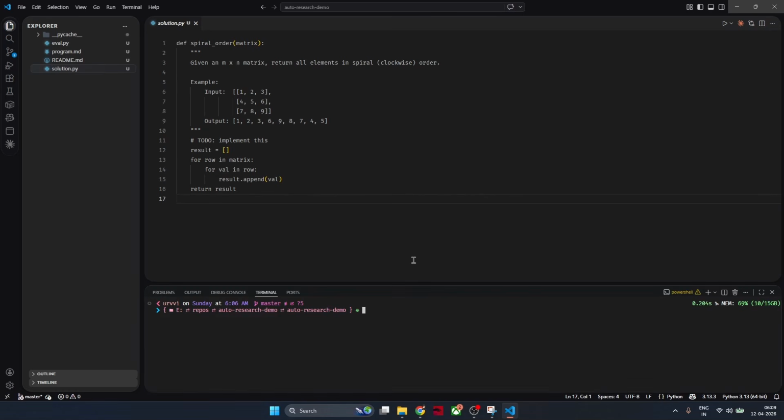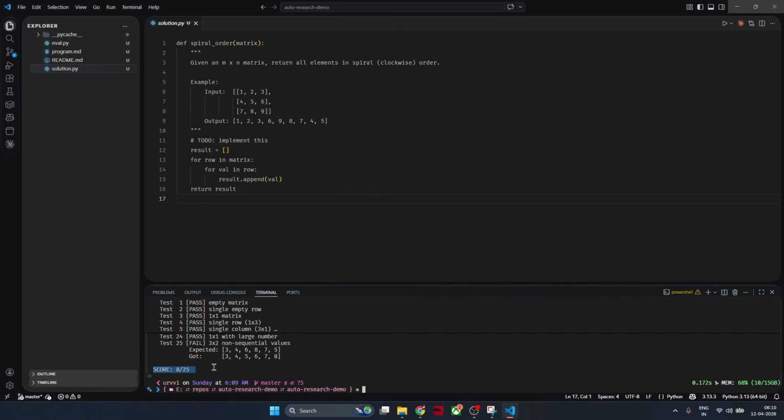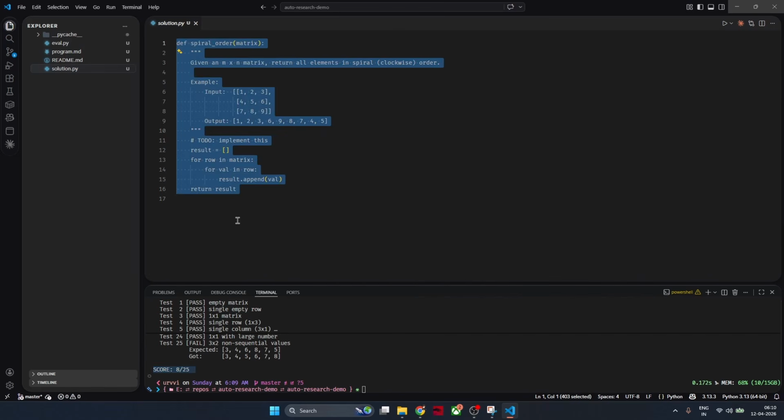Let me run my python eval file to show you the initial scalar metric. Only 8 out of 25 test cases are passing with the current code we have. So it is intentionally wrong, but our agent will improve it. You will see. Let's fire up Claude Code and give it the prompt.